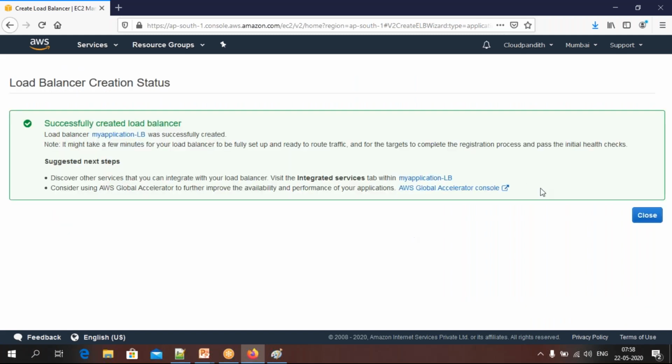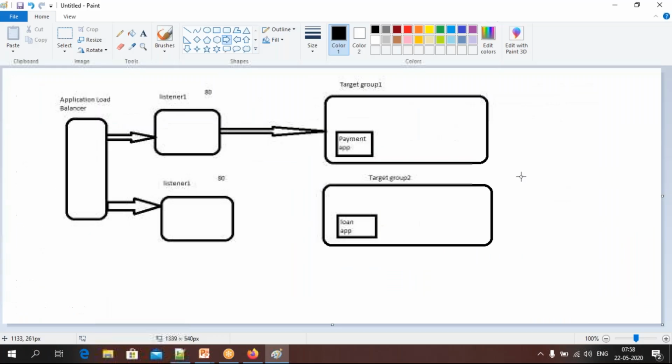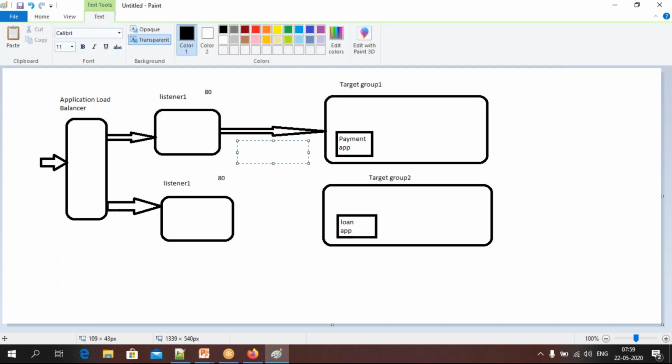So now what happens? This is what we have done. Whatever request you are making through this particular load balancer, all requests will go to target group 1 only. But now you need to change this, so you have to tell, based on the path, okay, if the path is having payment, then I want to move my target to here.